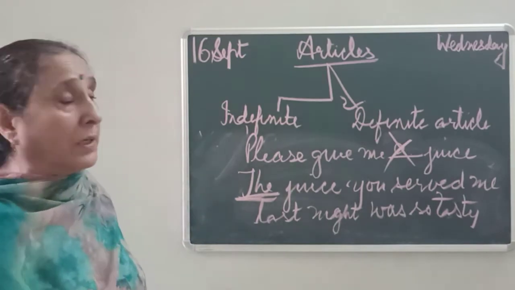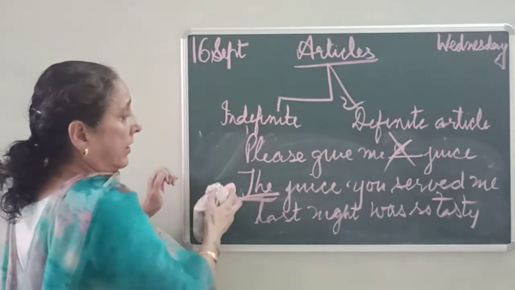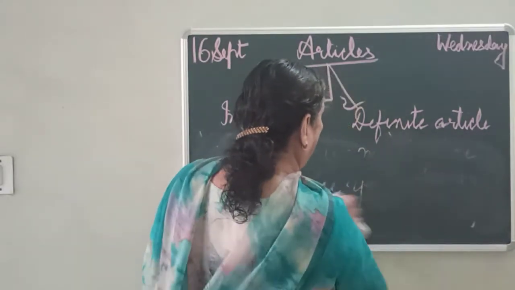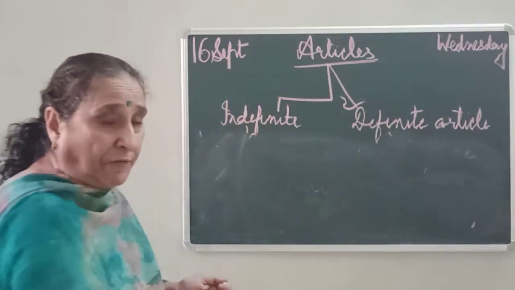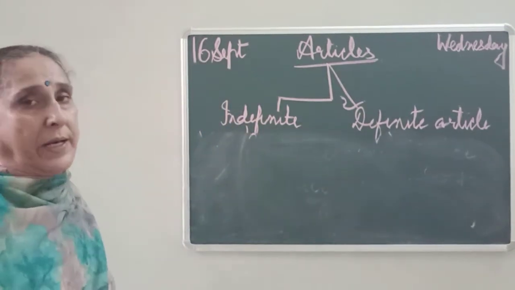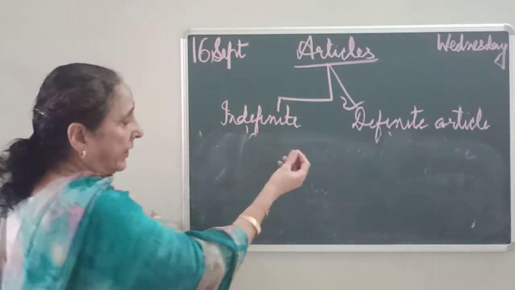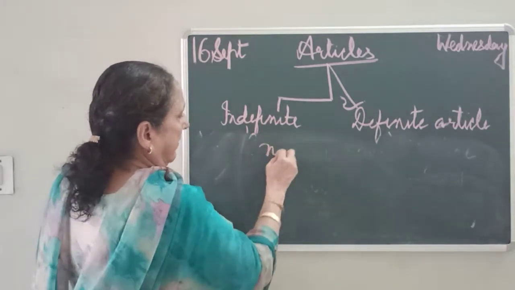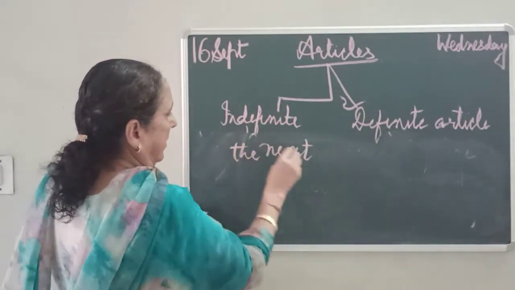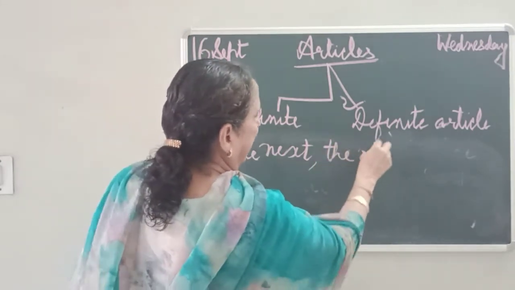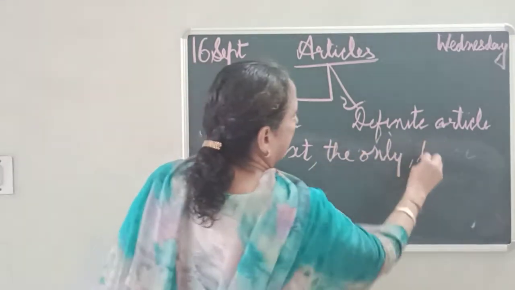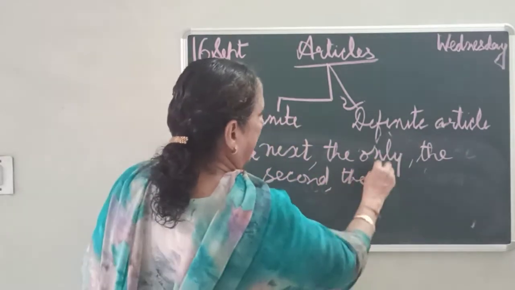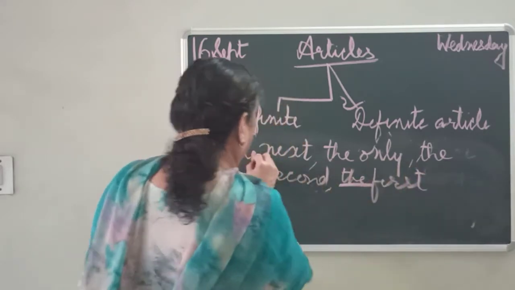Otherwise, uncountable things like oil, water, juice, many things are all oil है, juice है, water है. ठीक है? Then you are not writing any article. If it is repetition or specifying, then you are writing the. And where we are writing the: ordinal numbers, superlative degree, जैसे next, the next, ठीक है, the second, the first, ठीक है, then you are writing here the article.